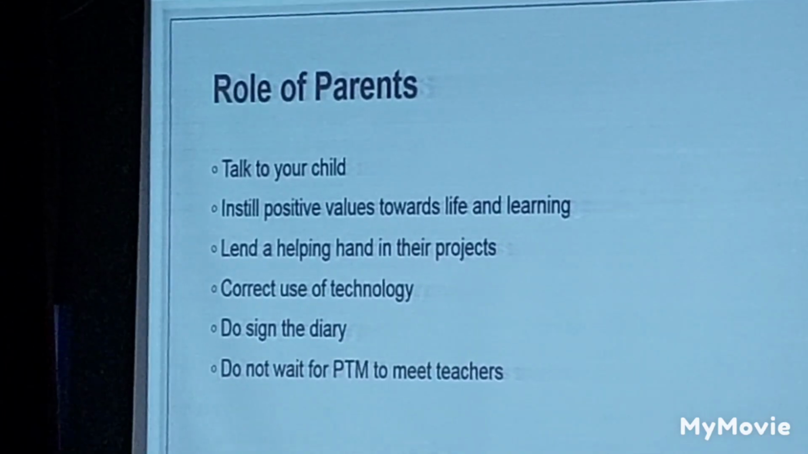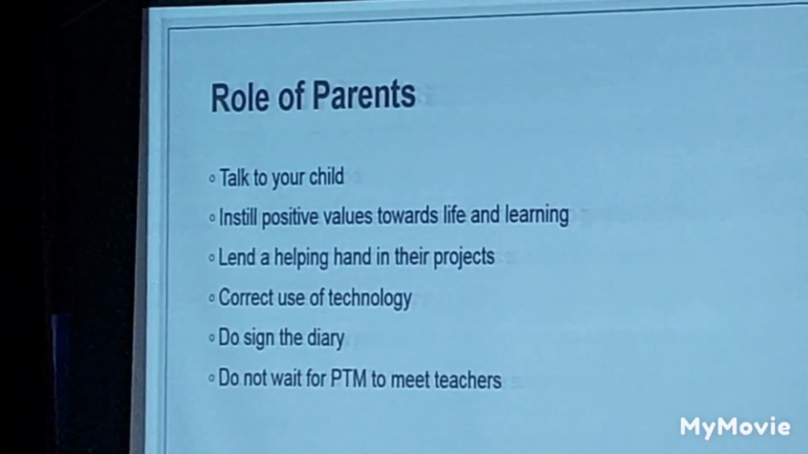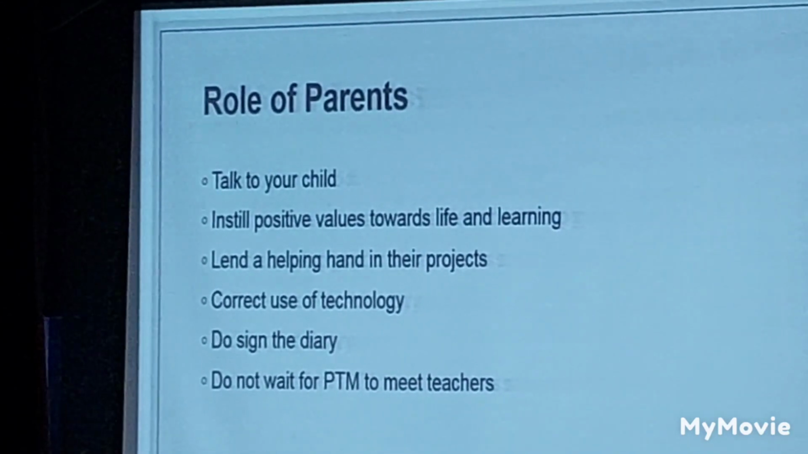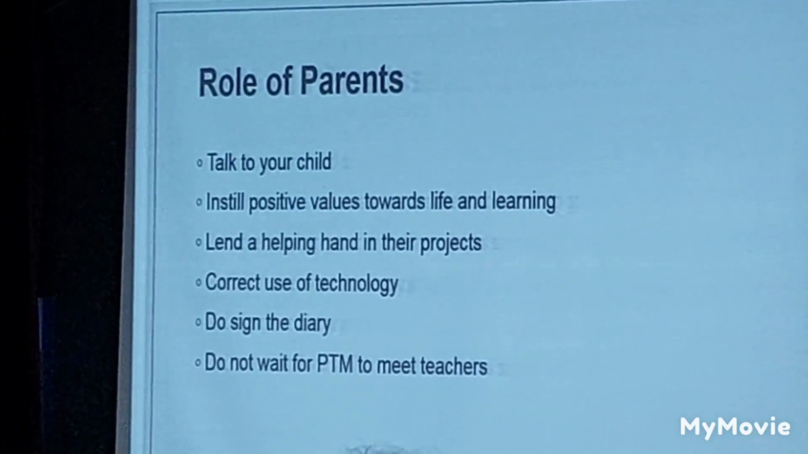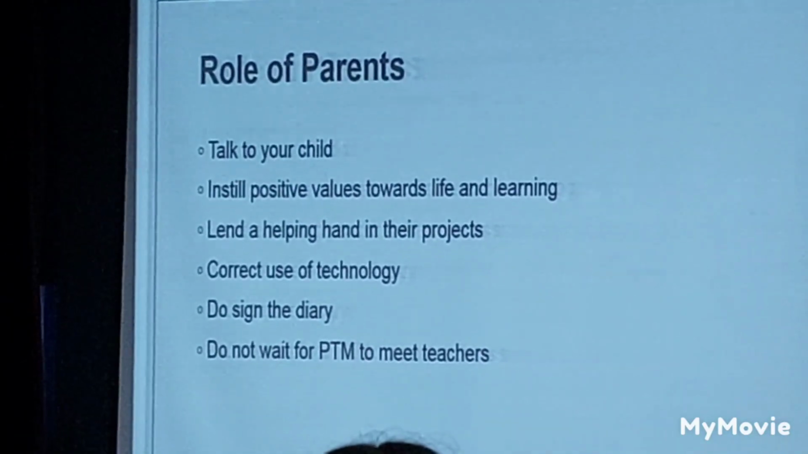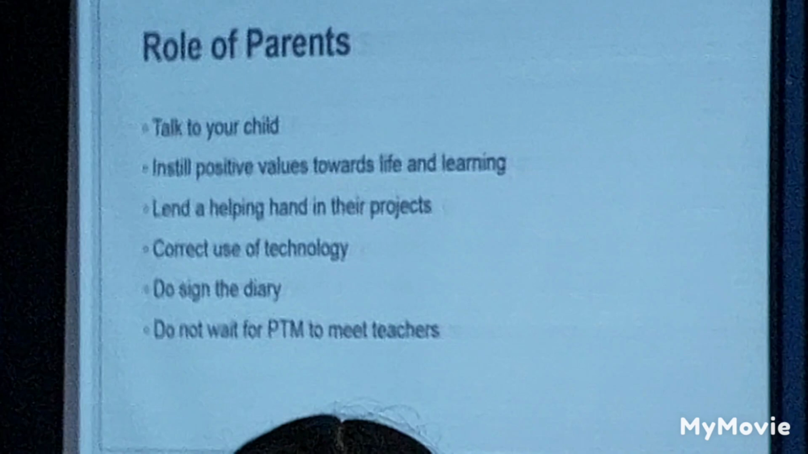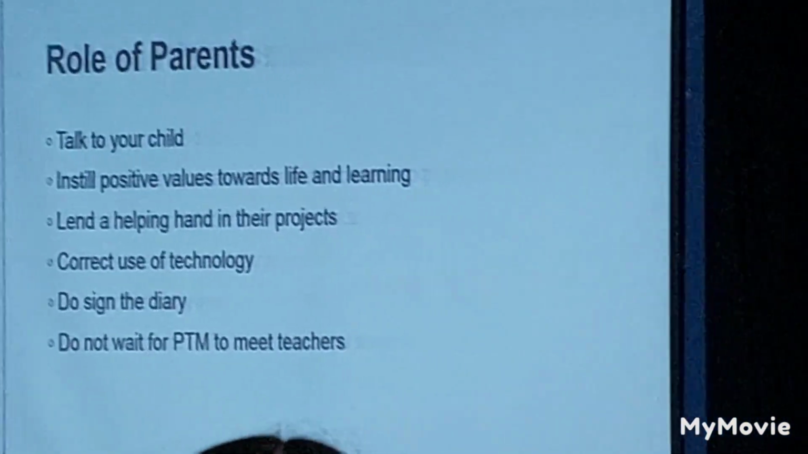Now, a triangle has 3 sides, right? A student, a teacher and a parent. Without that, we cannot look at the holistic and overall development of the child. Very reasonable things, parents here. Talk to your child on a daily basis. Not questioning. Talking is different and questioning is different, right?